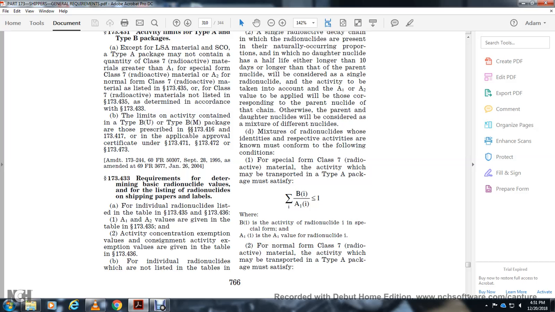173.433 requirements for determining basic radionuclides: the shipping paper lists the radionuclides with the label of the individual radionuclides. The table of 173.435 and 436 gives the A1 and A2 values available, with the activity concentration and the consignment activity limit exemption values given in the table of 173.436, for individual radionuclides which are not listed in the table.